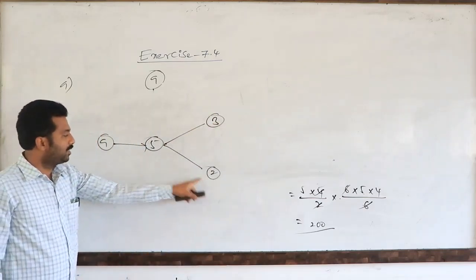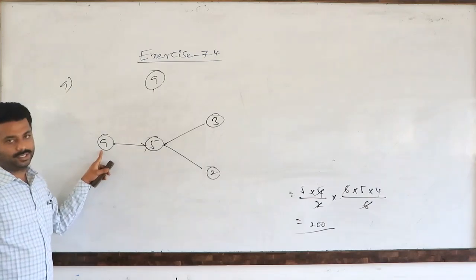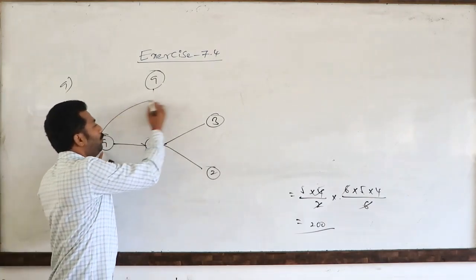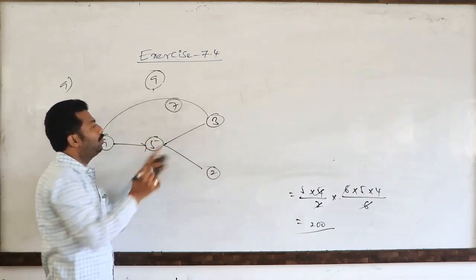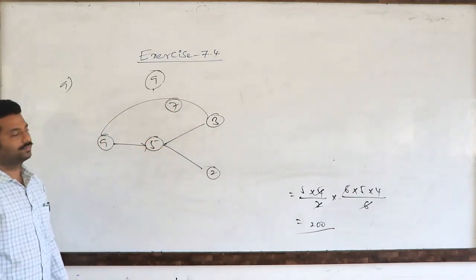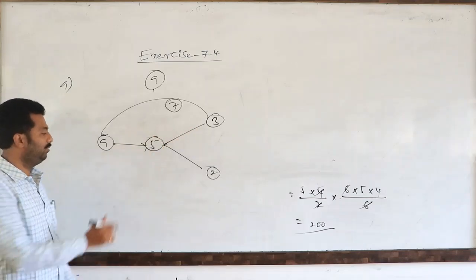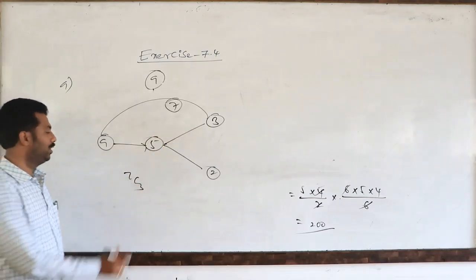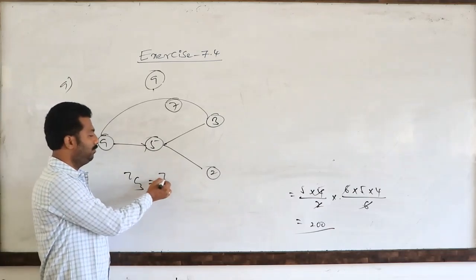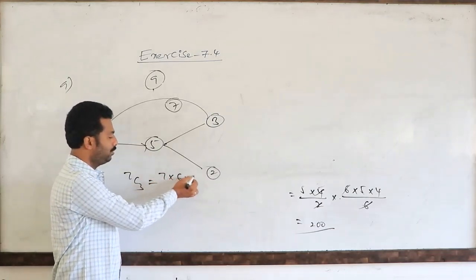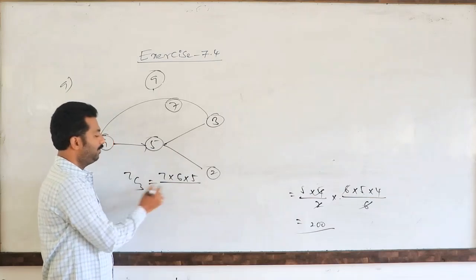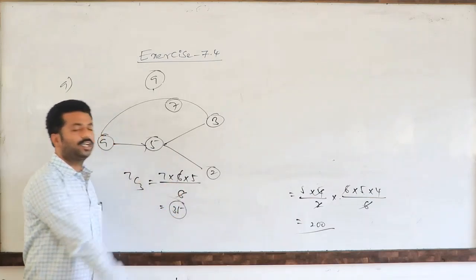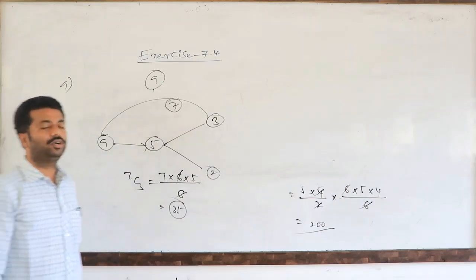Since 2 are compulsory, out of 9 subjects the remaining are 7. From these 7, they have to choose 3. How many ways? 7C3 ways. 7C3 means 7 into 6 into 5 divided by 3 factorial, which gives 35. So 35 ways they can choose. Like that you have to answer.